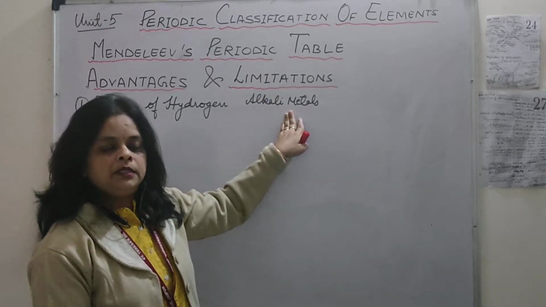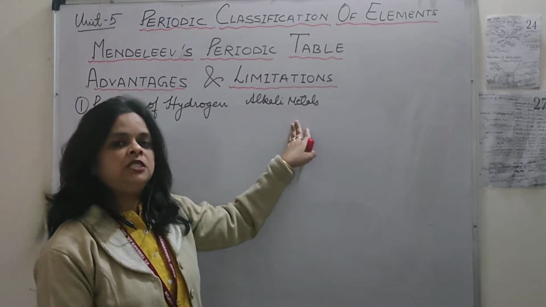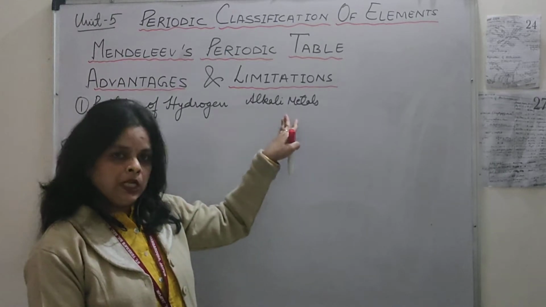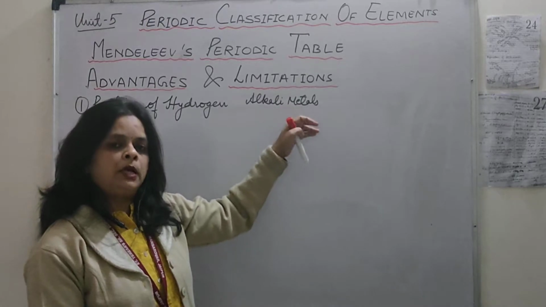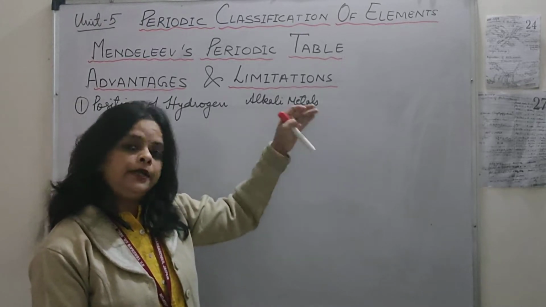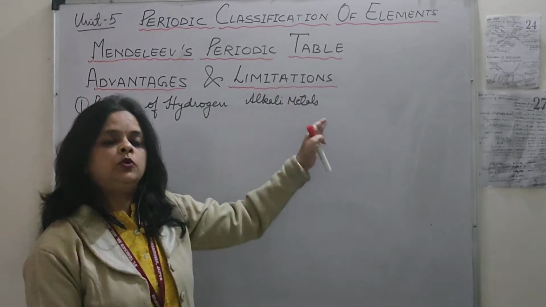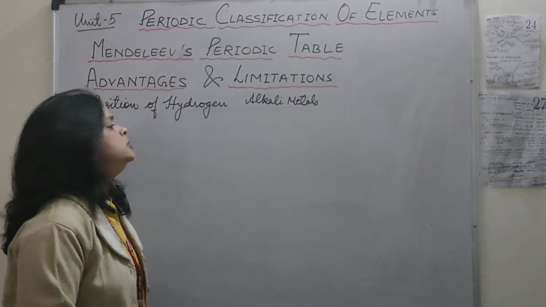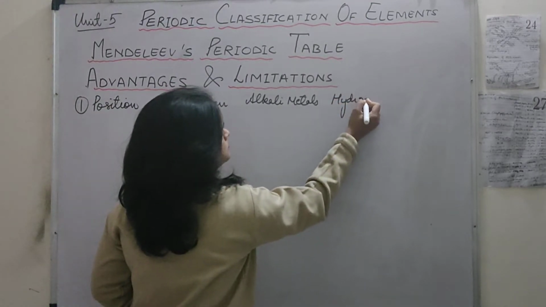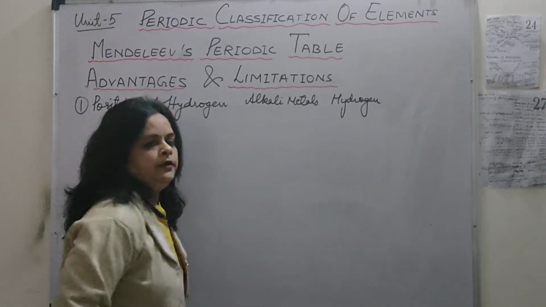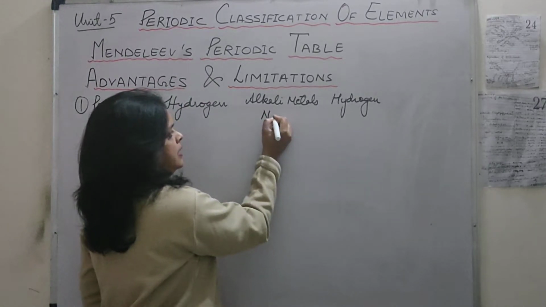These alkali metals, whenever they form compounds with oxygen, halogens, halides or sulfides, form a compound with a particular formula, and hydrogen was also combining with these elements and giving the same formula. Let's write those formulas. This I'm writing for hydrogen, and here I have written the alkali metals. Now I have taken the alkali metal Na.